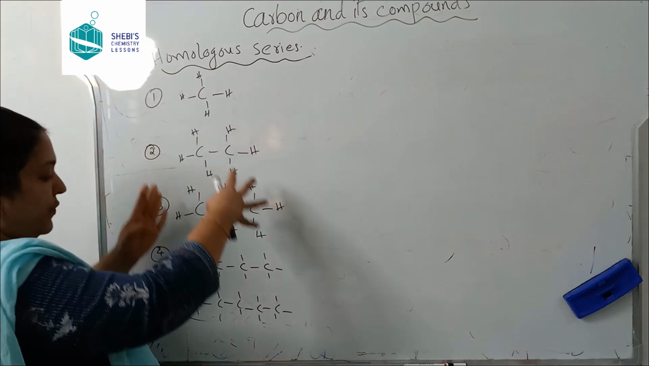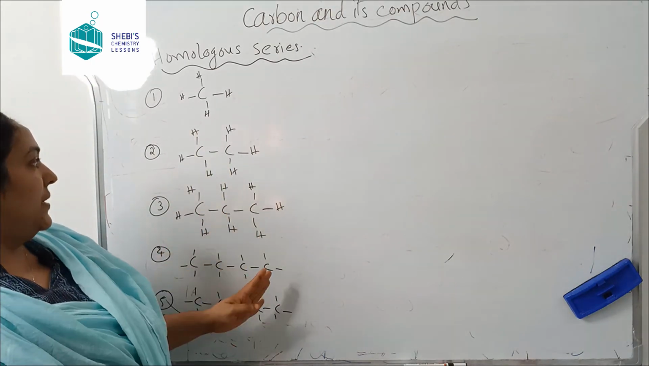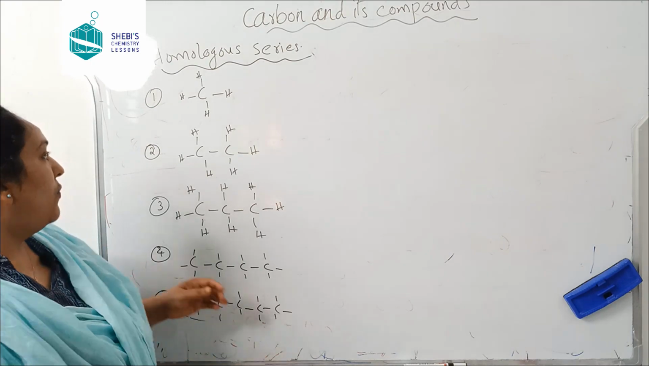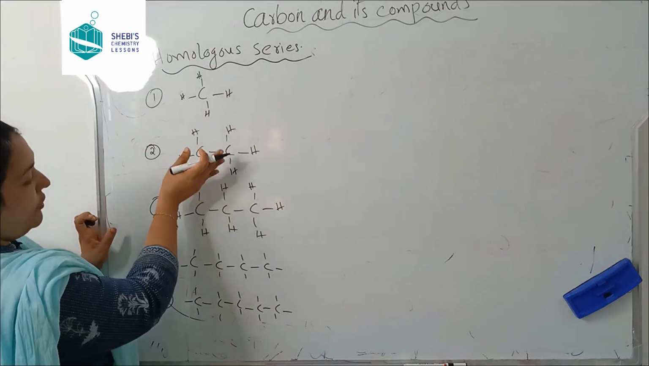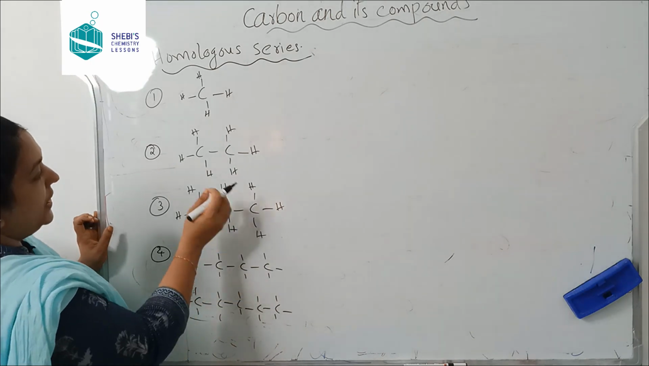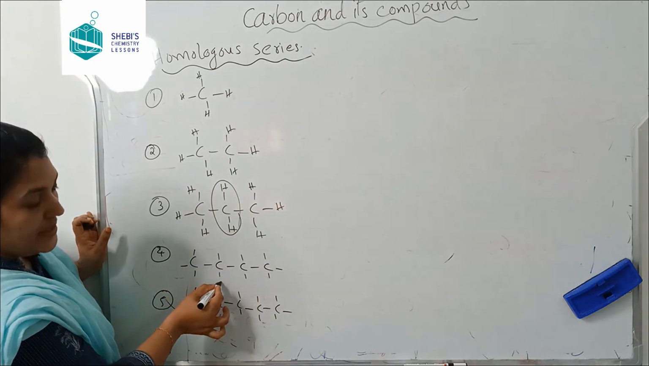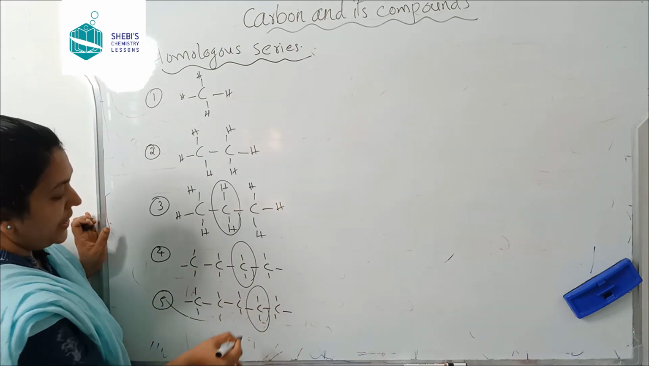As we move down, pentane, hexane, heptane, etc. What happens here? What is the difference? We know that one CH2 from here onwards, you know that. See here, one CH2 is coming as extra. Isn't it? Here, one more CH2. Right? Here, one more CH2.